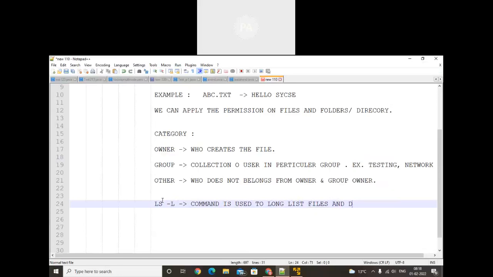This is a command to long list the directories and files. Okay, so this is important for what reason? To check the permission. This command is used to check the permissions.